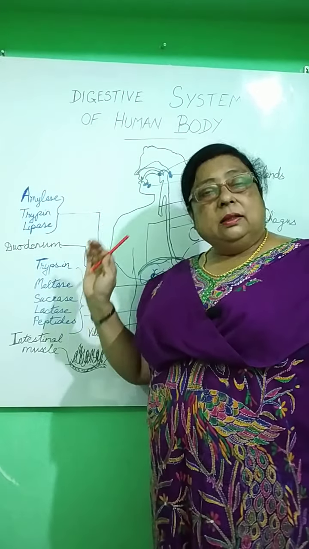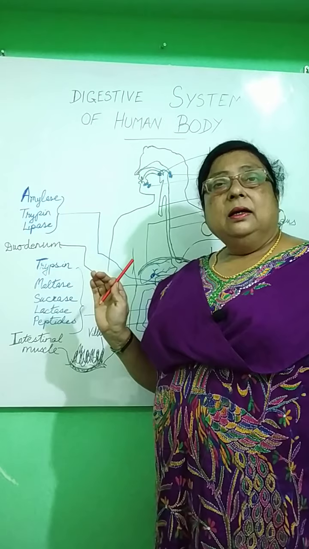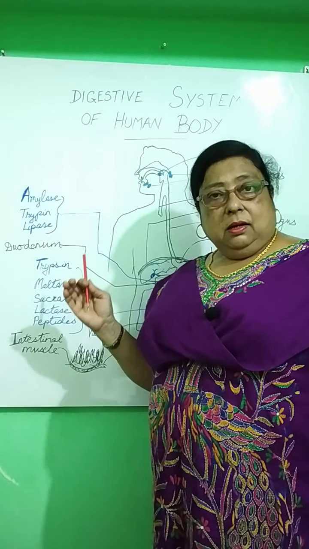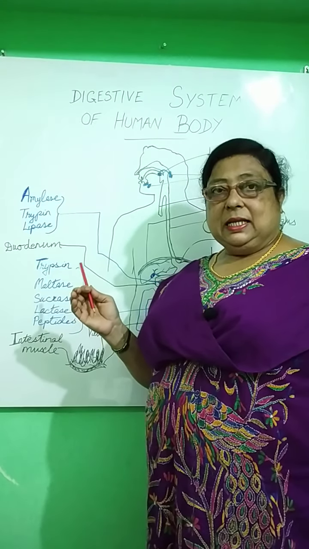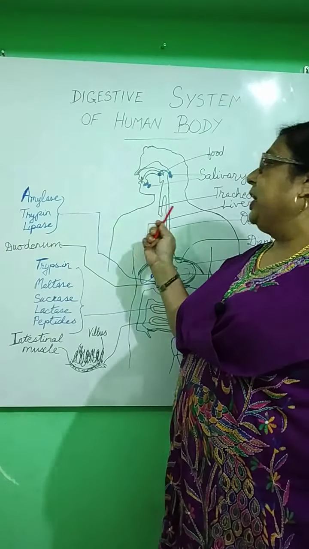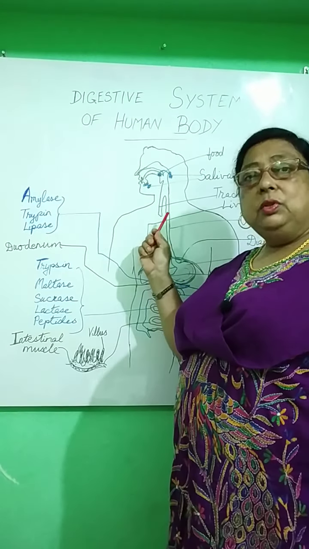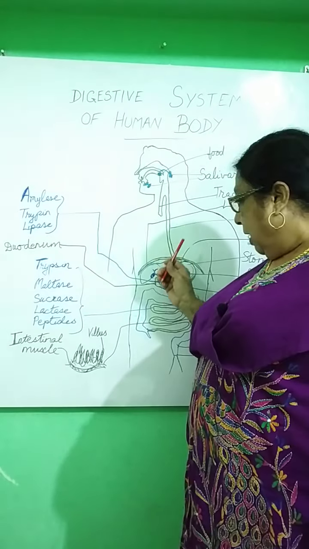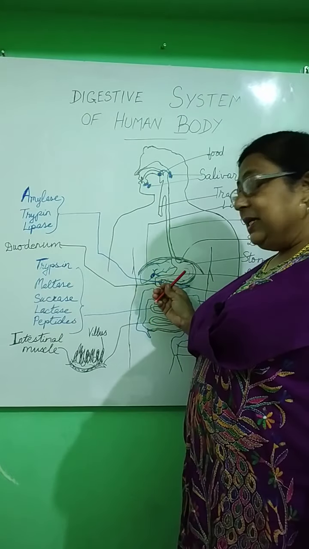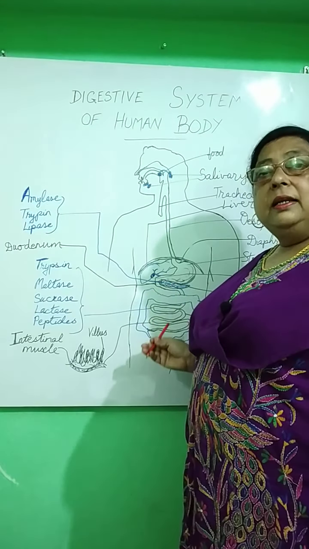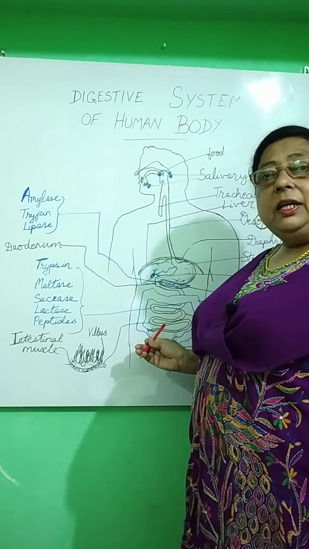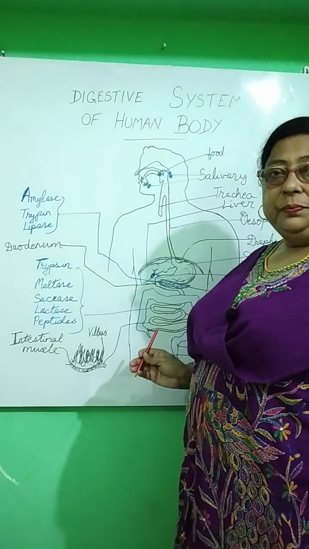Now, when the food is passing by, there are other functions also taking place: ingestion, that is, the food goes through the mouth, then digestion takes place, then absorption, assimilation and egestion.